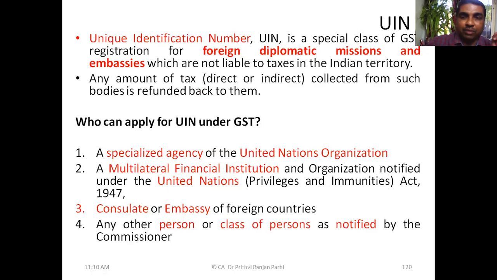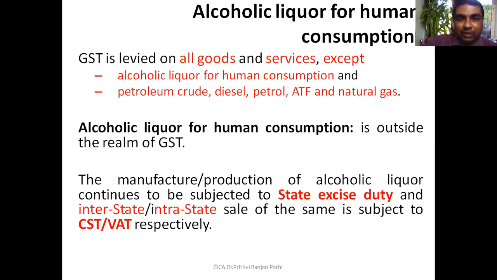Okay, now most of the concepts we have covered up to this, and a few special areas are there in GST law. Quickly we'll see those areas. First of all, there is a kind of special treatment for a product which is called alcohol for human consumption. You know, GST is levied on all goods and services except alcoholic liquor for human consumption and petroleum crude, diesel, petrol, ATF, and natural gas.